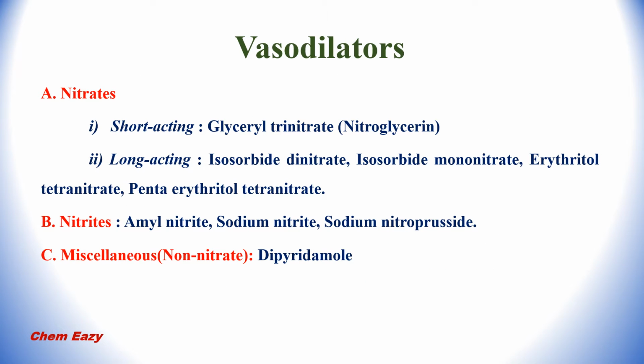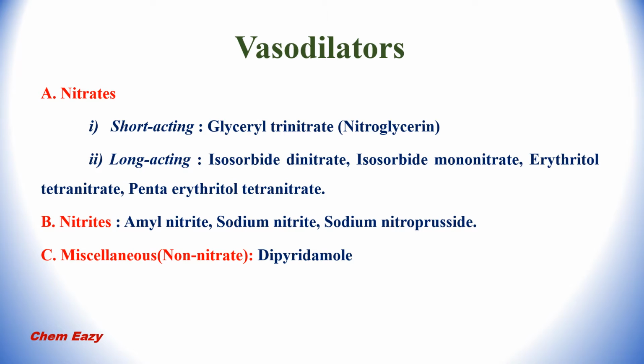The subclasses under vasodilators are nitrates, nitrites and miscellaneous, that is non-nitrate. Again, the nitrates are classified into short-acting nitrates and long-acting nitrates.